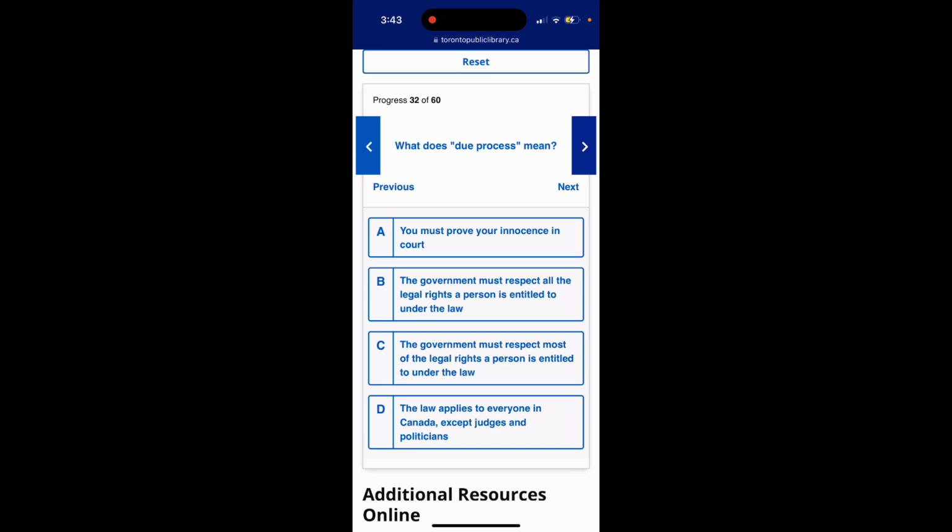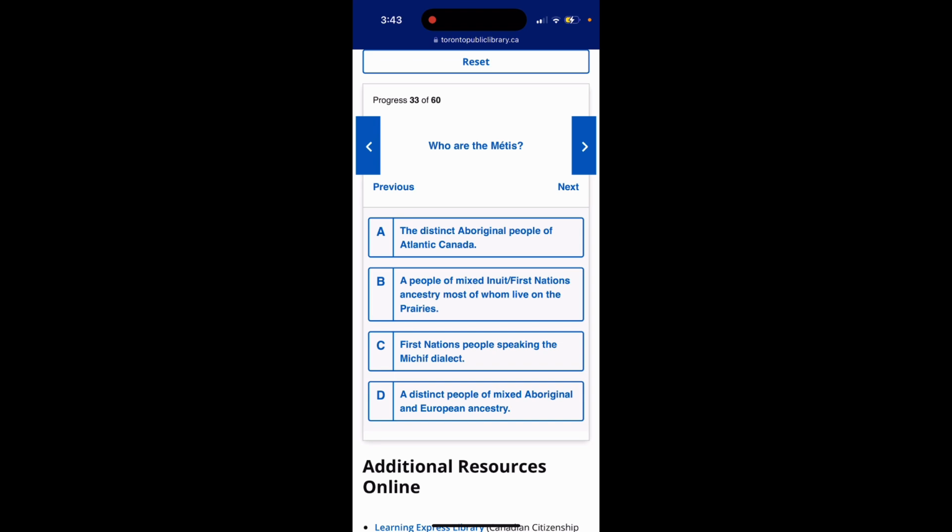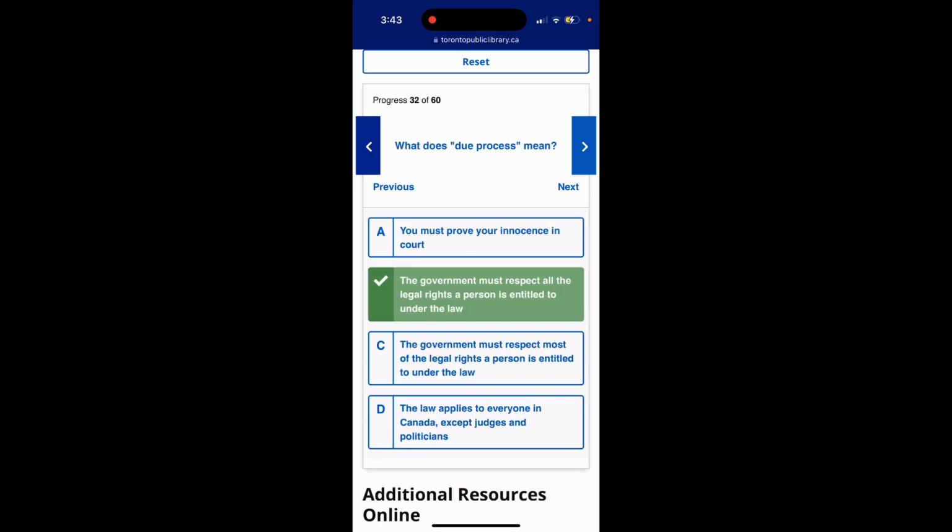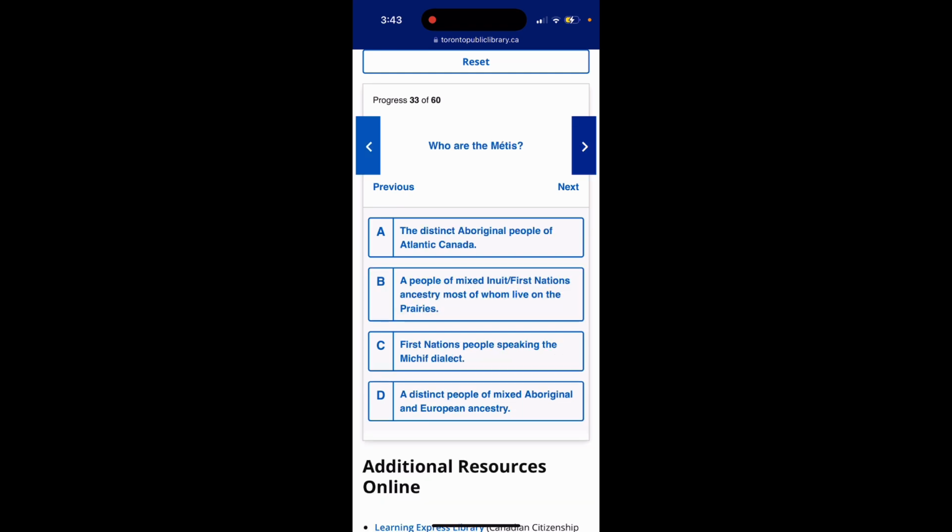Question 32. What does due process mean? Option A, you must prove your innocence in court. Option B, the government must respect all the legal rights a person is entitled to under the law. Option C, the government must respect most of the legal rights a person is entitled to under the law. Option D, the law applies to everyone in Canada except judges and politicians. The answer is option B. The government must respect all the legal rights a person is entitled to under the law.